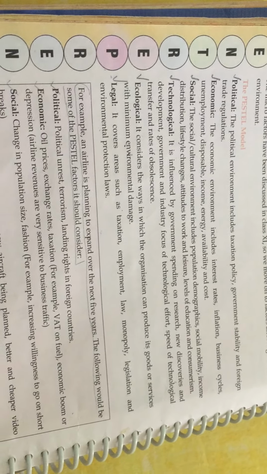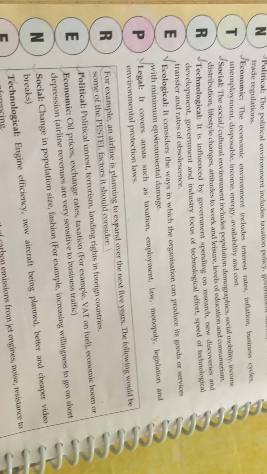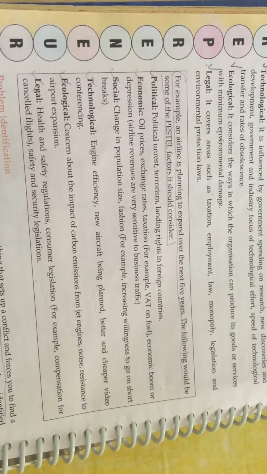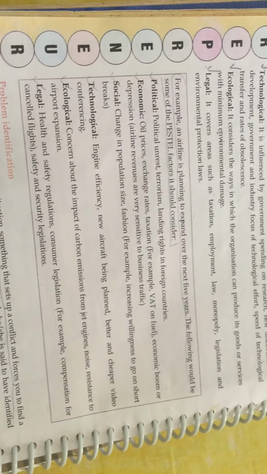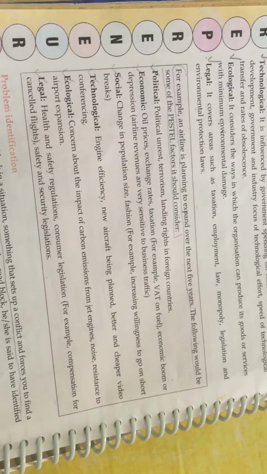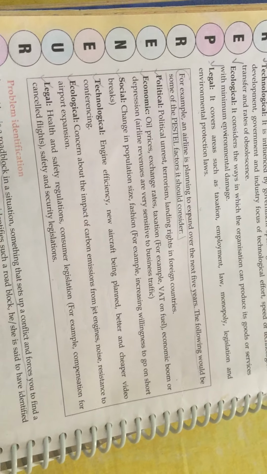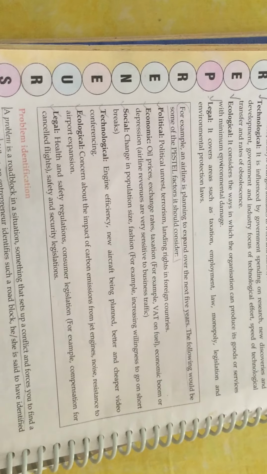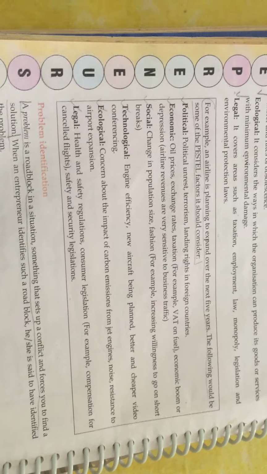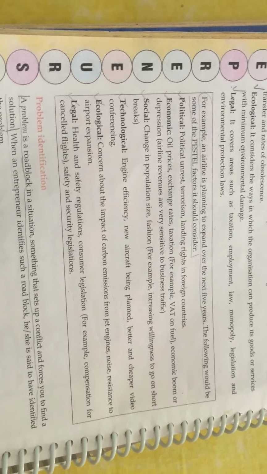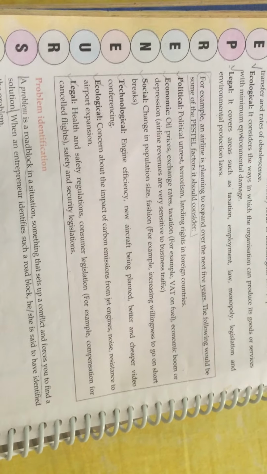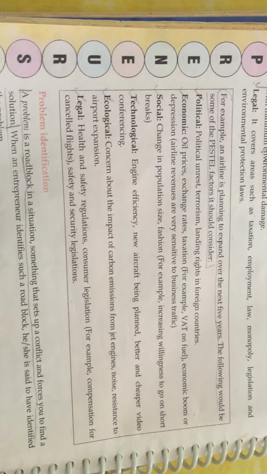So this was the PASTEL model, which comes under the macro environment. Okay, so like this, here the example is also given. For example, an airline is planning to expand over the next 5 years. The following would be some of the PASTEL factors it should consider. Now, if suppose an airline is planning to expand over the next 5 years, how would it be following the PASTEL model, what kind of things does it need to follow.